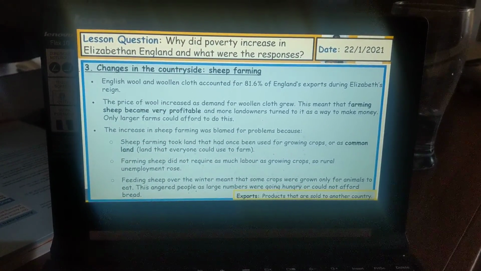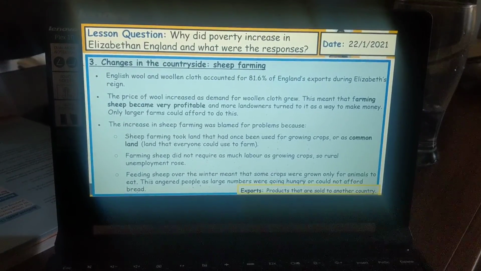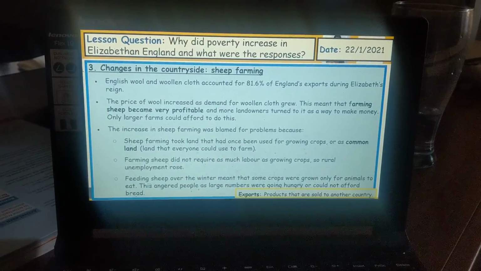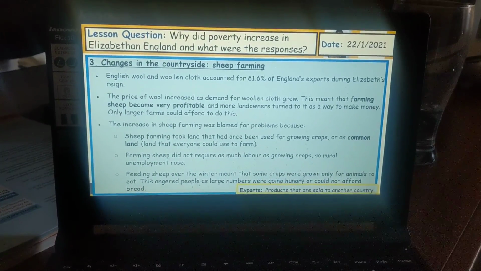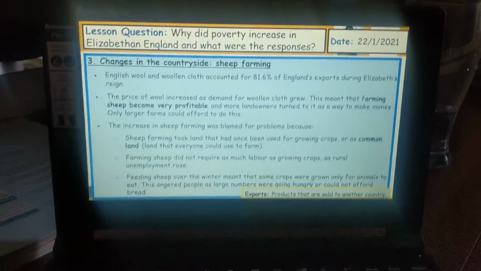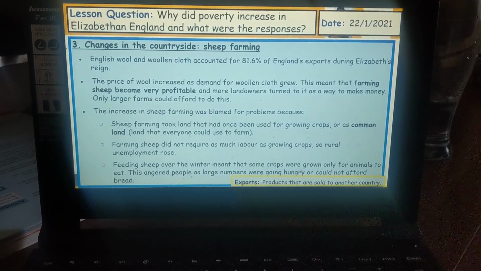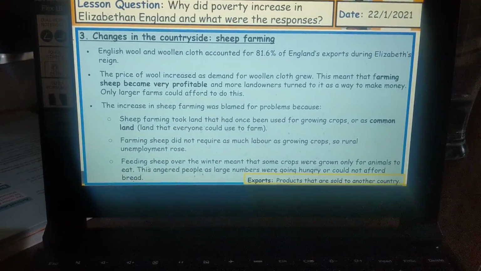Feeding sheep over the winter meant that some crops were grown only for animals to eat. This angered people as large numbers were going hungry or could not afford bread. So as you can see, the changes in the countryside led to high levels of poverty for a huge number of reasons, mainly linking to sheep farming.